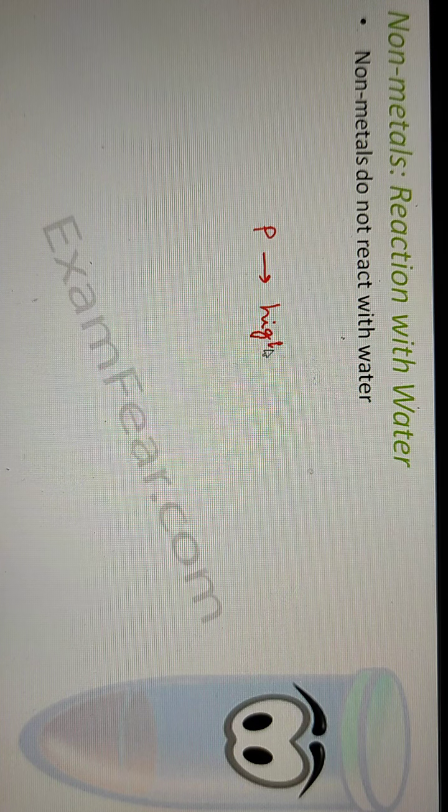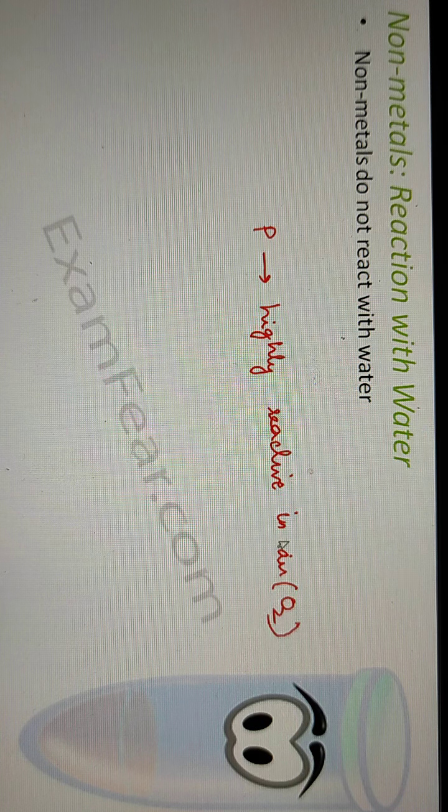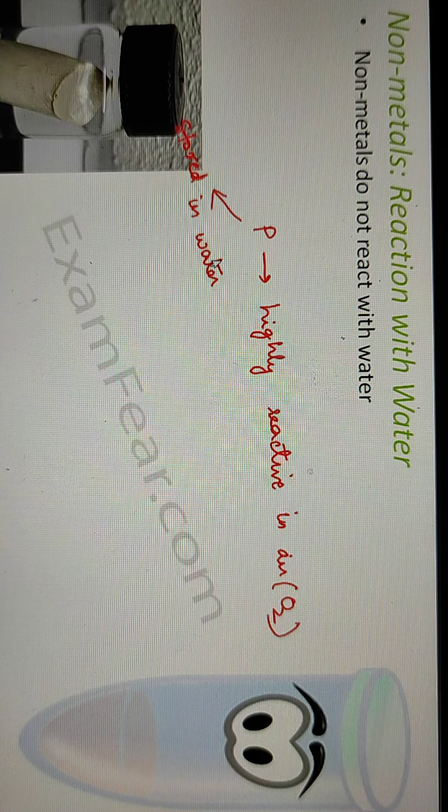So phosphorus is highly reactive in air, that is, in the presence of oxygen. But at the same time it doesn't react with water at all. Therefore, phosphorus is stored in water. So see that there is another interesting factor in how we store phosphorus.